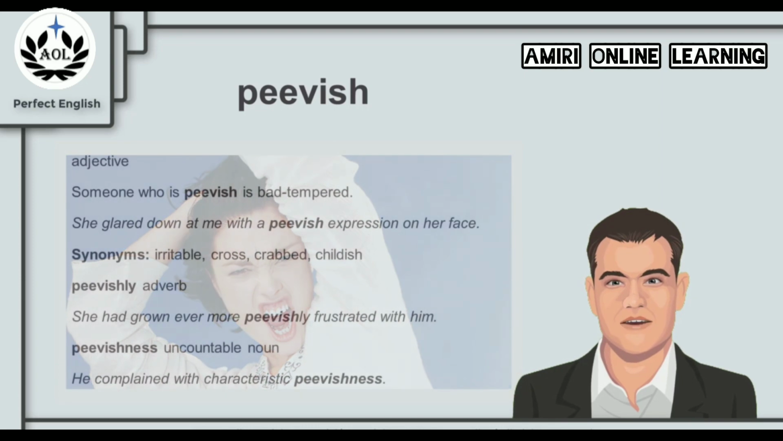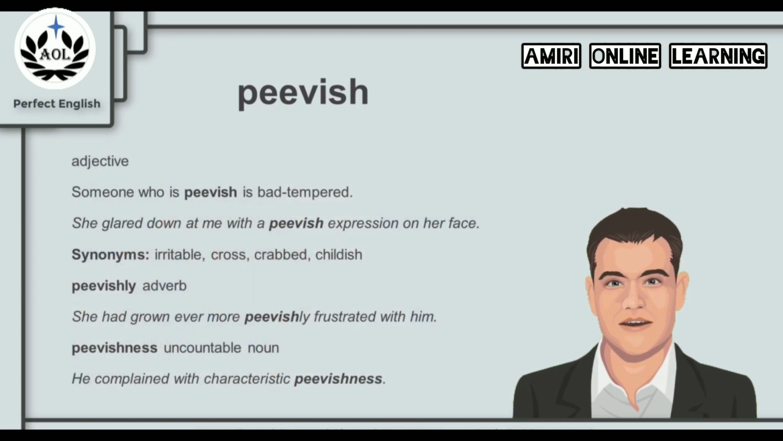Let's find out. Peevish is an adjective. Someone who is peevish is bad-tempered. For example, she glared down at me with a peevish expression on her face. Just like the expression we saw on that girl's face in the picture. And synonyms for peevish are the words irritable, cross, crabbed, or childish.